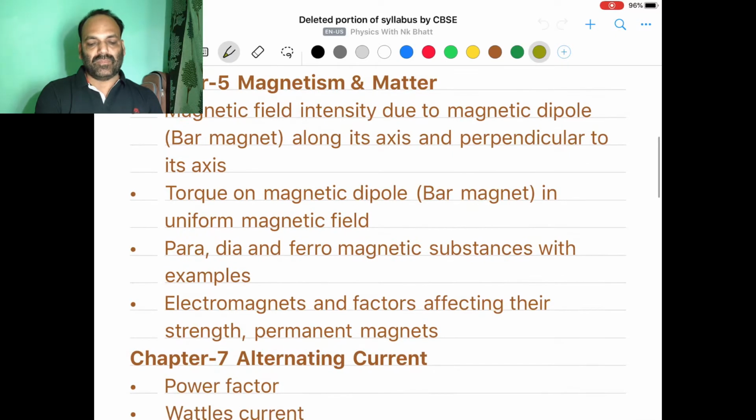Another major part of this chapter is the classification of dia, para, and ferromagnetic materials. This is also not kept for this year. So this also will not be asked in the examination. Next is electromagnets, factors affecting the electromagnets and permanent magnets.